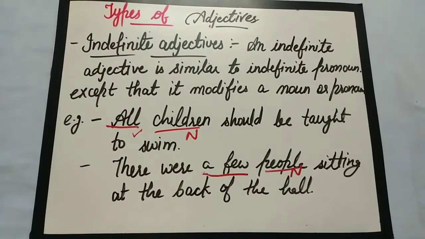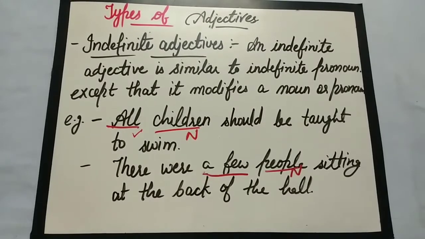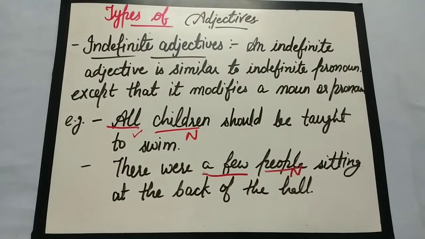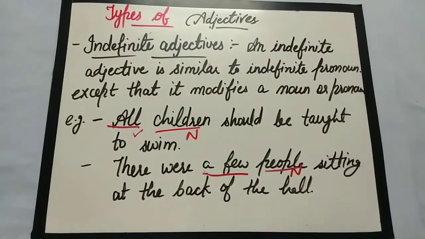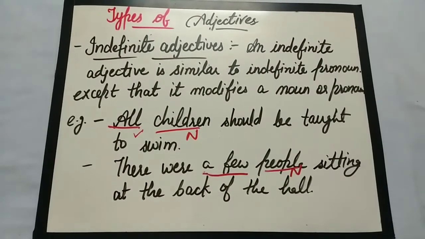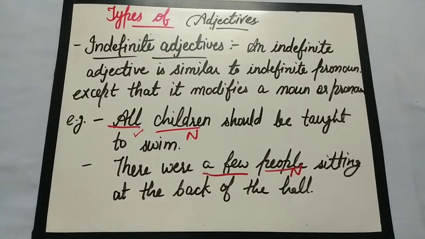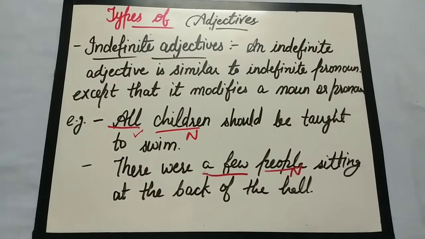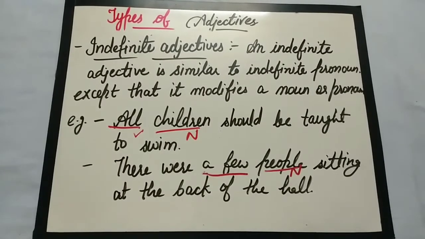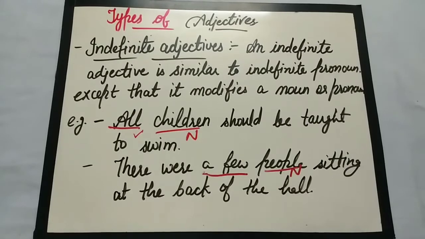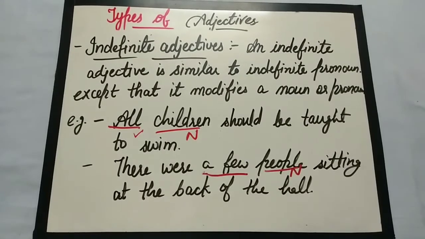As I told you, they do not explain the clear number. The common identified indefinite adjectives are a few, many, much, most, all, any, each, every, either, several, some, nobody, etc. So I can give some more example, like I gave some candy to her.